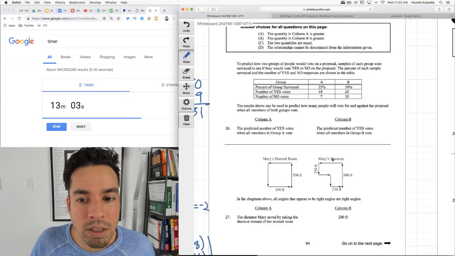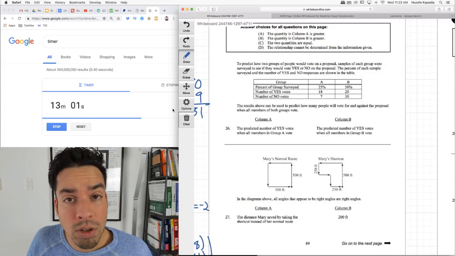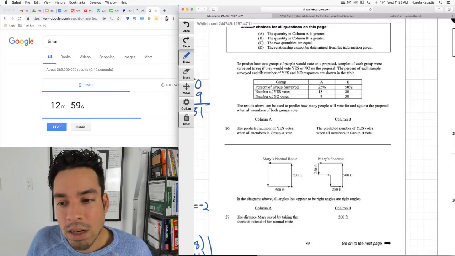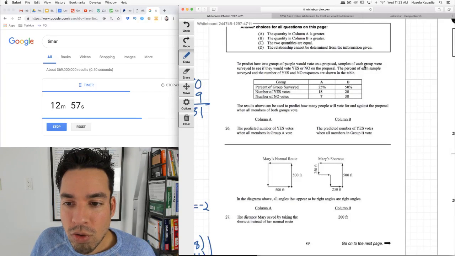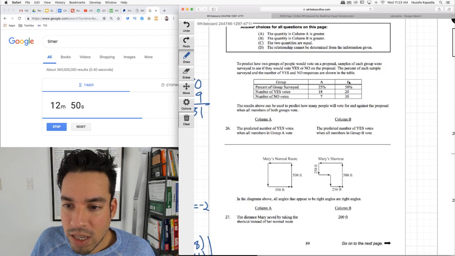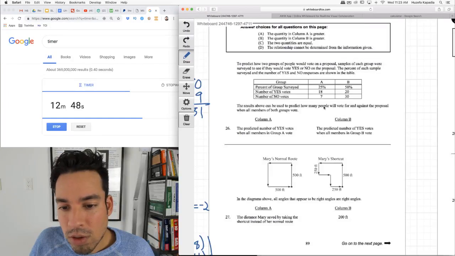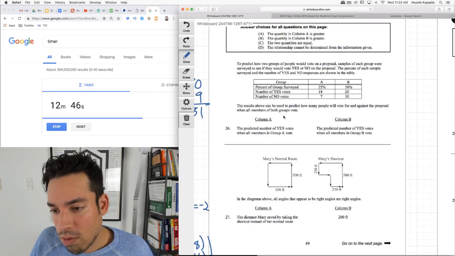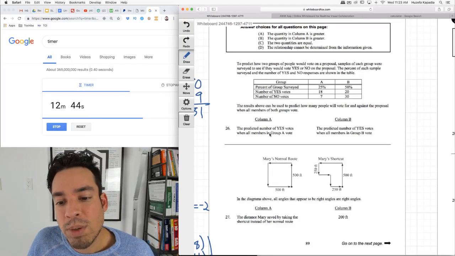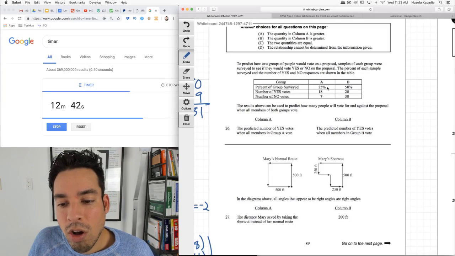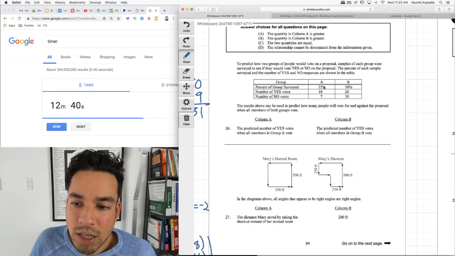Next, all right, so we're doing really good on time because we only have to go to 32 and we have 13 minutes left. To predict how two groups of people would vote on a proposal, samples were surveyed, and then they vote yes or no. The percent of each sample surveyed and the number of yes and no responses are shown. The results can be used to predict how many people will vote for and against the proposal. The predicted number of yes votes when all members in group A vote. All right, so check it out.